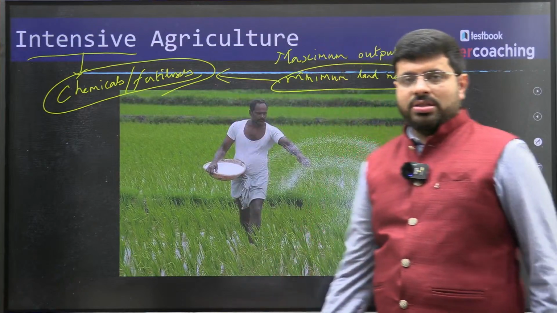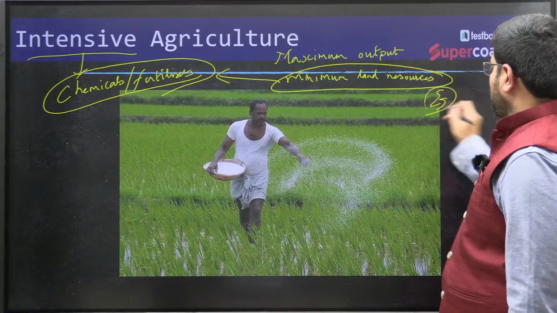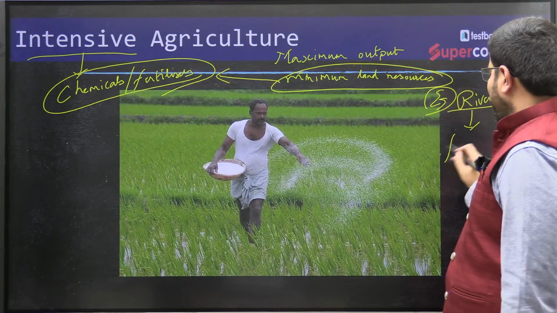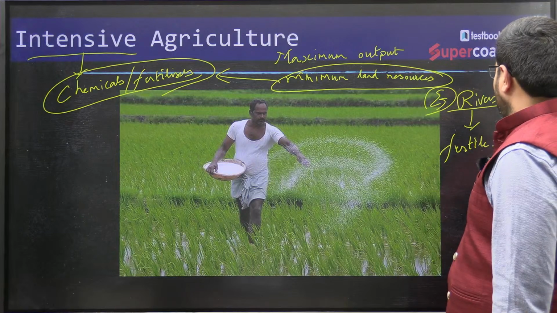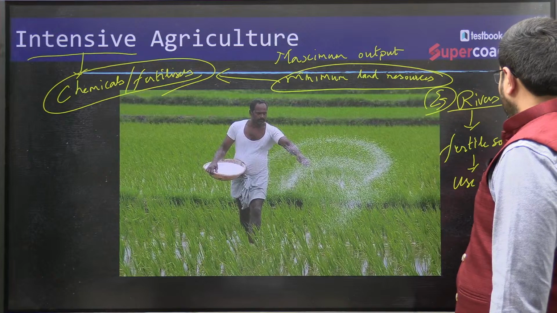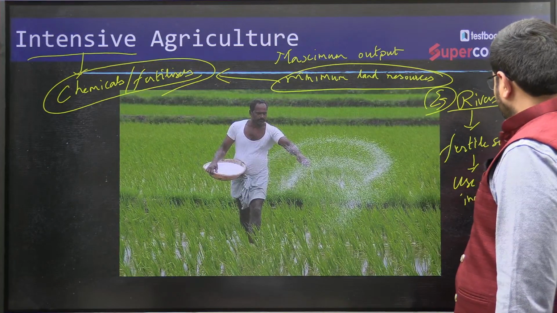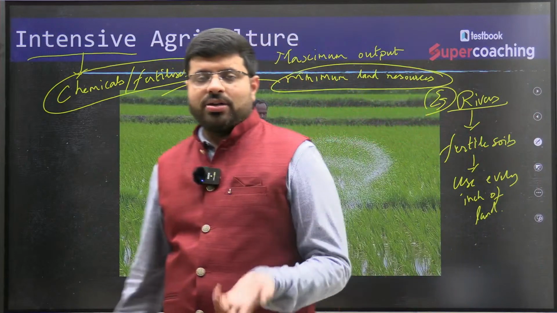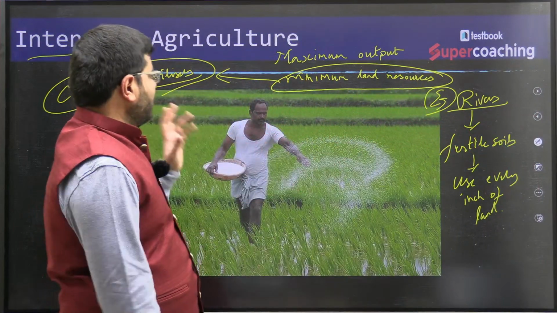So chemicals. For example, India, all the rivers, wherever you see, the rivers have fertile soils. We use every inch of the land, and try to grow. That is what is called intensive agriculture.